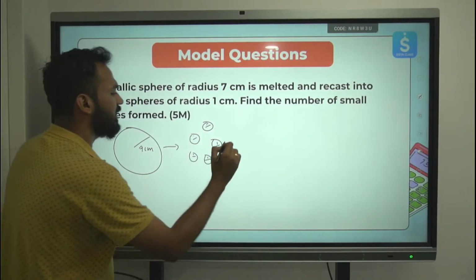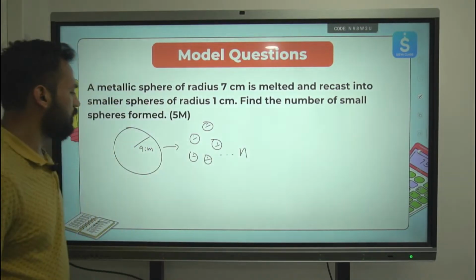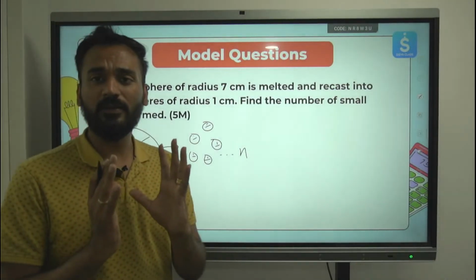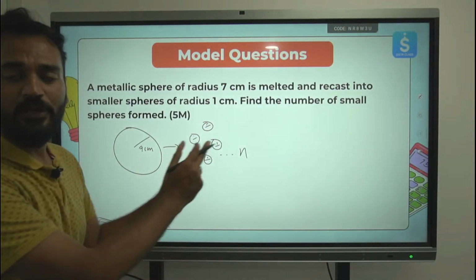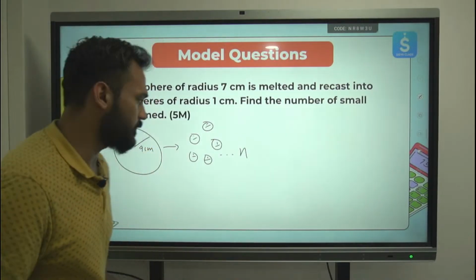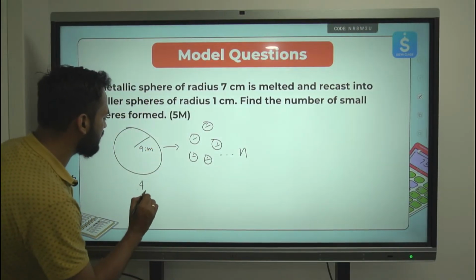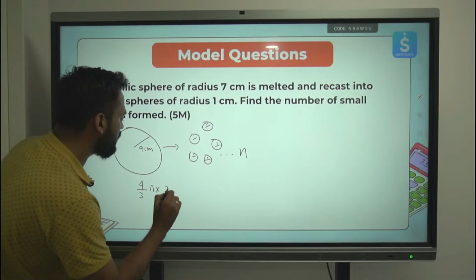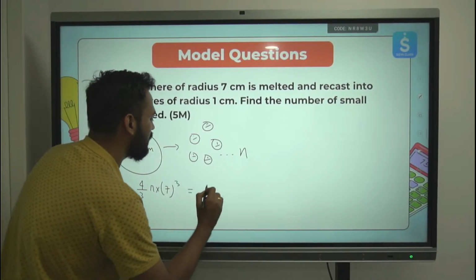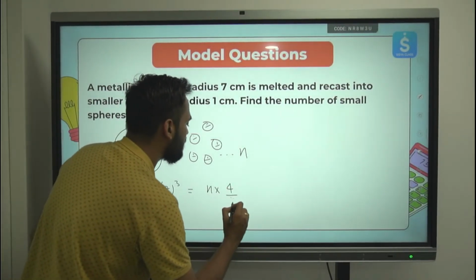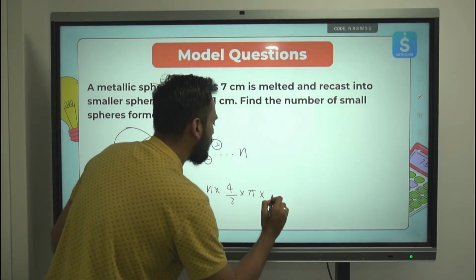Let's say n such spheres are formed from this. So the volume will be constant. Volume of the bigger sphere will be equal to the volume of all the small spheres. So 4 by 3 pi into 7 cube is equal to n multiplied by 4 by 3 pi into 1 cube.